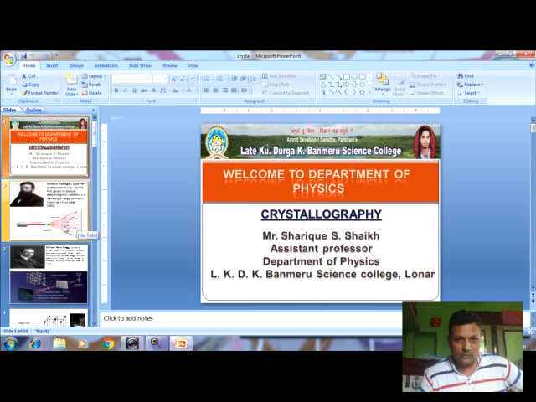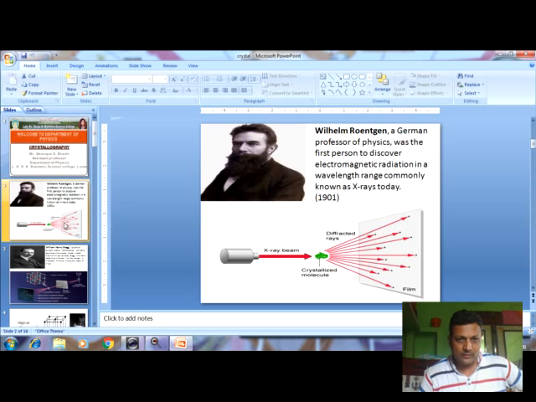Before we proceed, just see the second slide here, that is William Rontgen. Why did I choose William Rontgen? Because William Rontgen is the great scientist who discovered X-rays. With the help of X-rays, the X-ray beam falls on the crystal and we see the diffraction pattern. This diffraction pattern shows us that the arrangement of the crystal is repeated, regular and periodic.